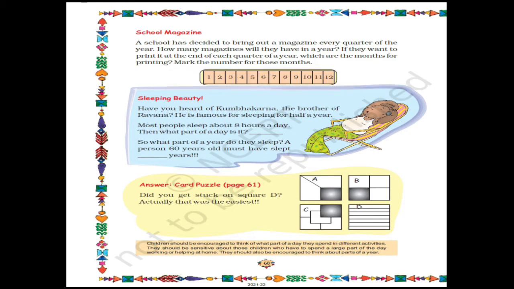Now let's see ahead. Sleeping Beauty. Have you heard of Kumbhakarna, the brother of Ravana? He is famous for sleeping for half a year. Now you must have heard the name Kumbhakarna. He is the brother of Ravana. What did he used to do? He used to sleep half of a year. Half of a year means he used to sleep 6 months of a year.